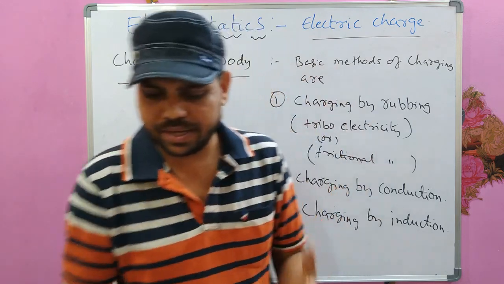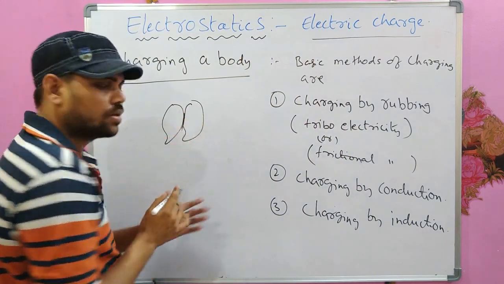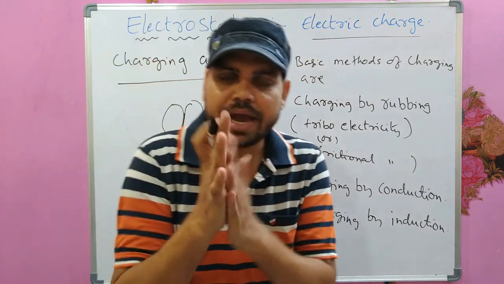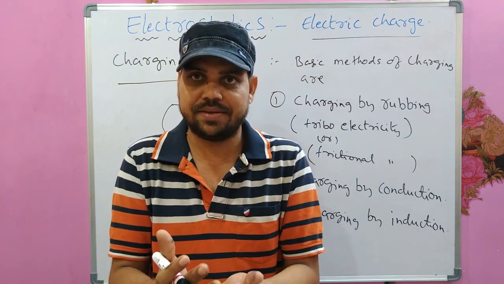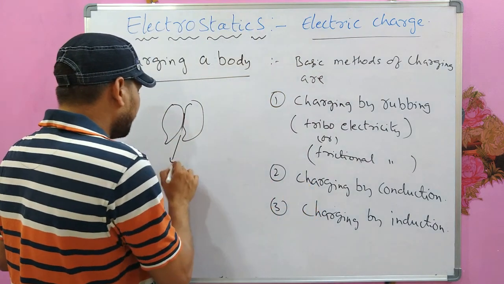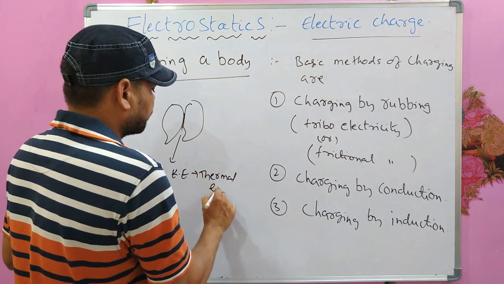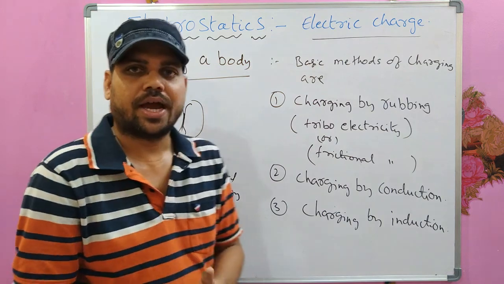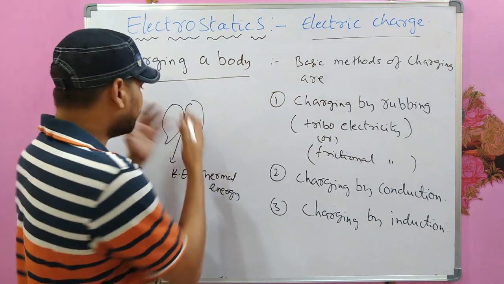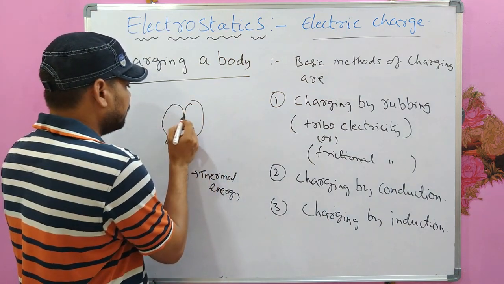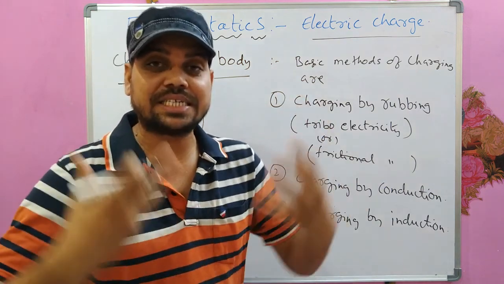What is basically happening here? See, if you are rubbing two bodies, you are spending some kinetic energy. There is some kinetic energy which is being spent, the mechanical energy, which is converted into thermal energy. And what happens? This thermal energy is absorbed by the electrons in one of those two bodies. Then that electron would get the required ionization energy.